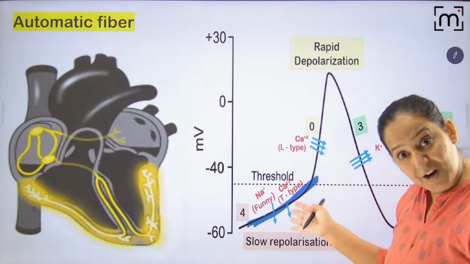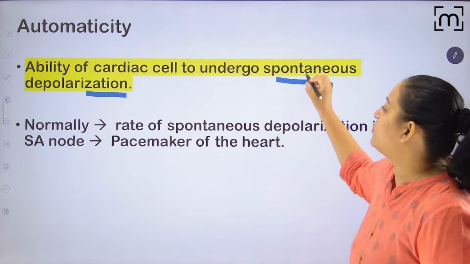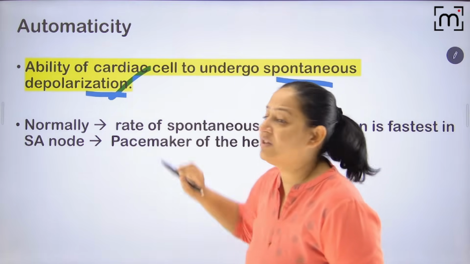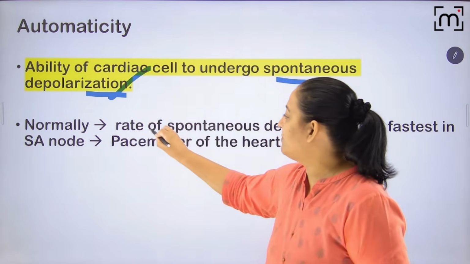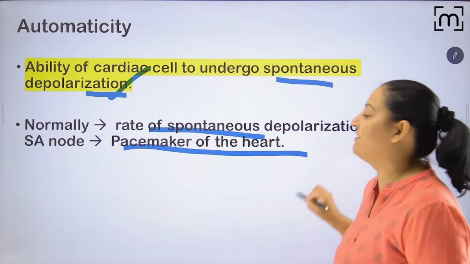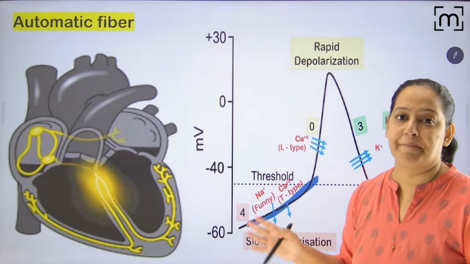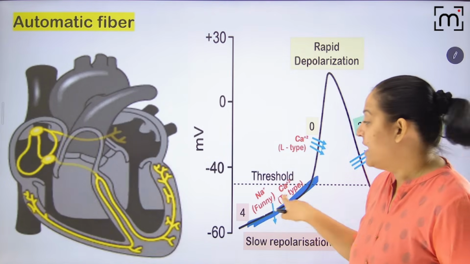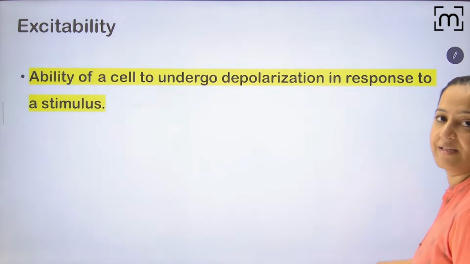So in phase 4 they are showing automaticity. Automaticity is pacemaker activity. They have the ability to undergo spontaneous depolarization, that is, their RMP is not stable. Spontaneous depolarization is actually the pacemaker activity of the heart. It is seen in the SA node and AV node. So this property is known as automaticity. The definition of automaticity is spontaneous depolarization.